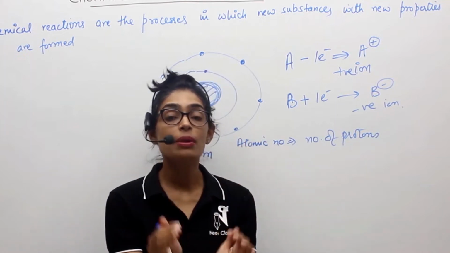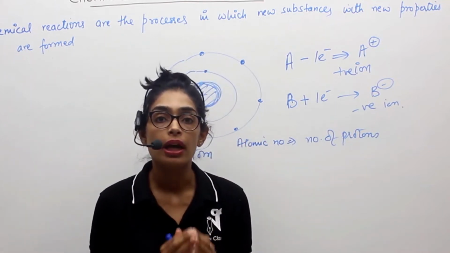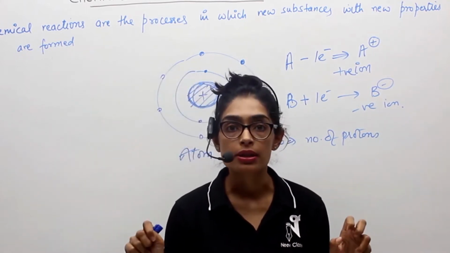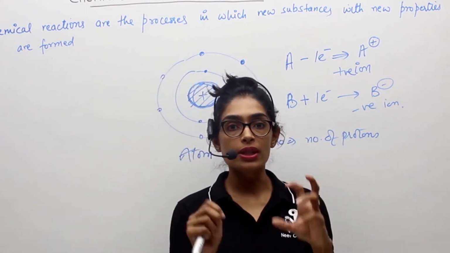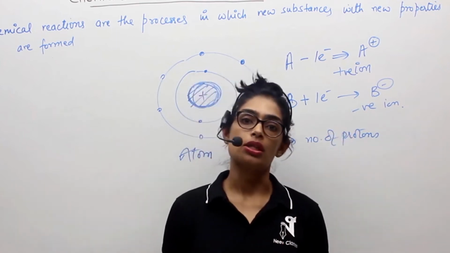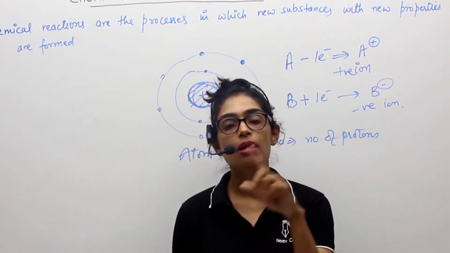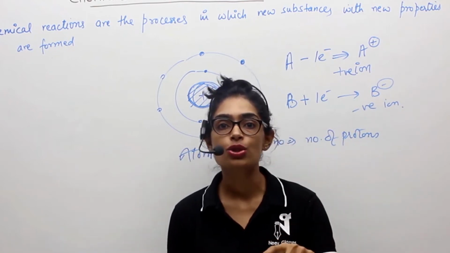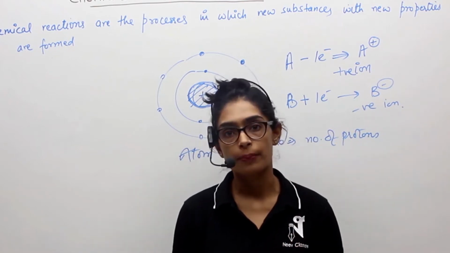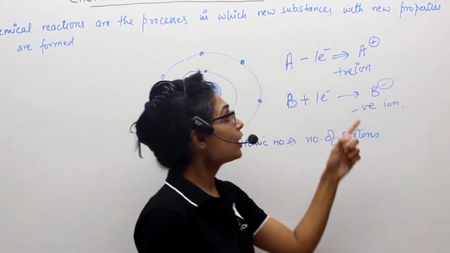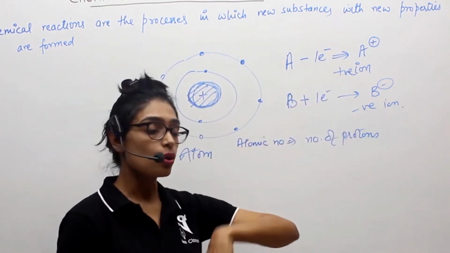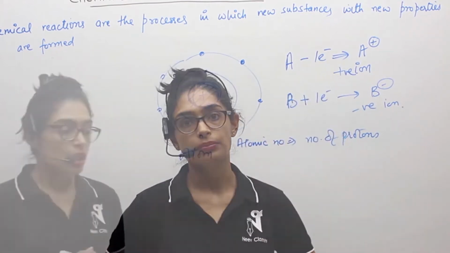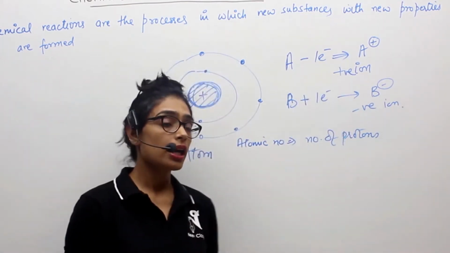But the element still remains the same. The element doesn't change, because the element is due to its nucleus. Whatever number of protons is present, we are not going to change it. There is nothing which can change the number of protons and neutrons in the atom. Unless that is changed, your atom will not change. Due to this exchange of electrons, losing, gaining or sharing electrons, the chemical bonds form. So what happens when a chemical reaction takes place?